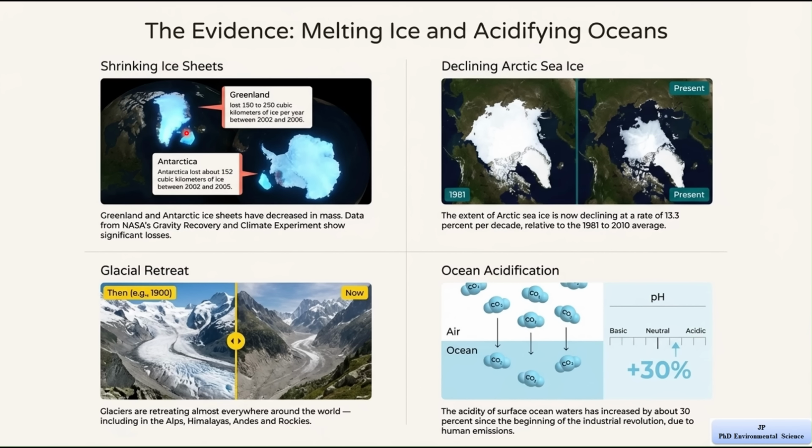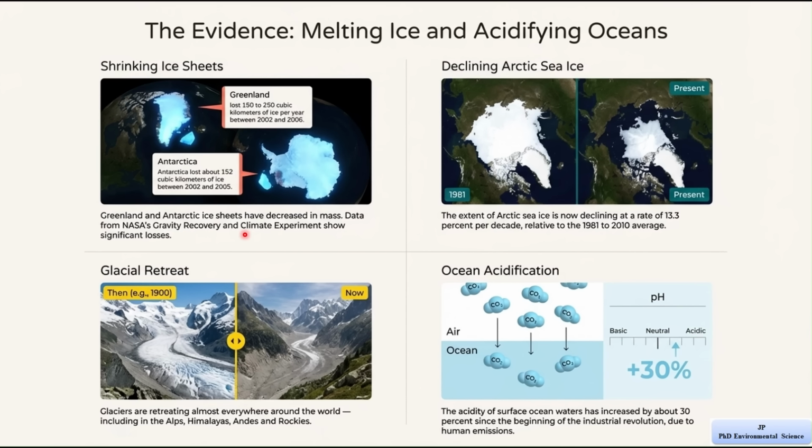For example, Greenland lost between 150 to 250 cubic kilometers of ice per year during the early 2000s. Antarctica also lost a large amount of ice, about 152 cubic kilometers per year during a similar time period. This tells us that a huge amount of ice is disappearing every year. The data mentioned comes from scientific studies which confirm that these losses are significant.